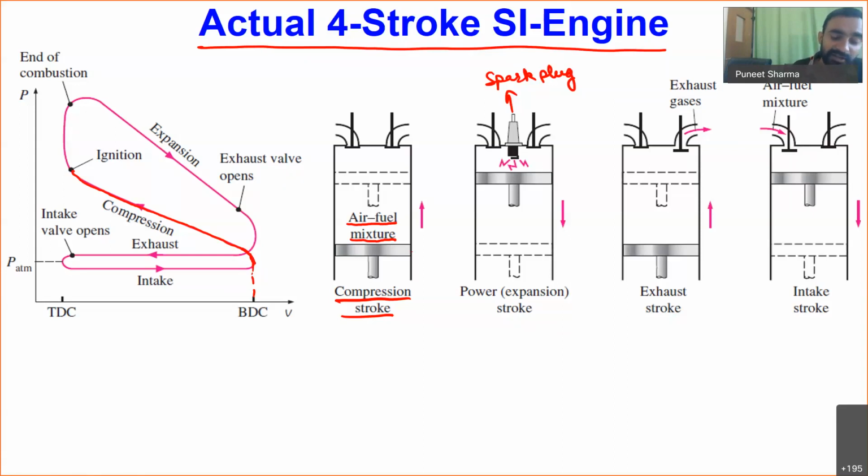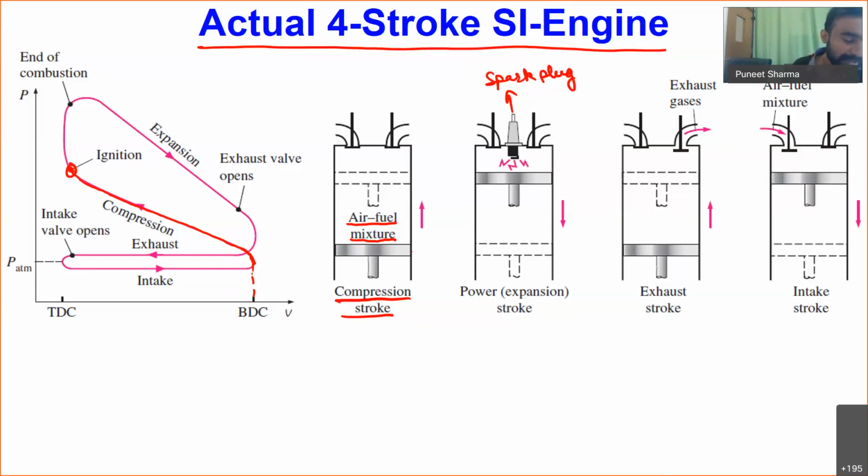Okay, so this is one very, very important point. When our piston is near to the top dead center, because our mixture is completely homogeneous, we will be having very instant, rapid combustion of the mixture. Because of the rapid combustion, our piston will be close to the top dead center only, and at that time our entire air fuel mixture will be burning. Okay, so this is what is represented over here. This is the point at which our ignition is actually starting. Once ignition starts, as I told you, our combustion process is very rapid, because we are having a homogeneous mixture of air and fuel.